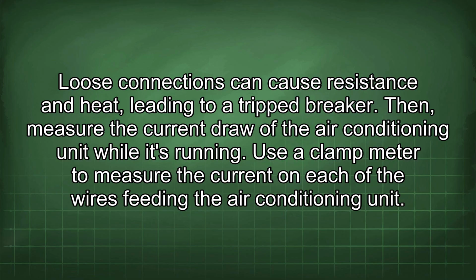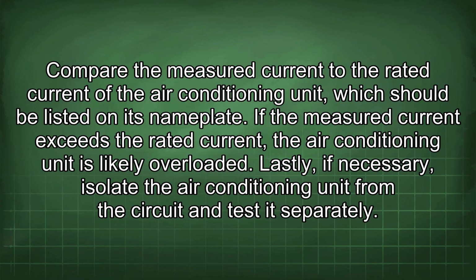Then, measure the current draw of the air conditioning unit while it's running. Use a clamp meter to measure the current on each of the wires feeding the air conditioning unit. Compare the measured current to the rated current of the air conditioning unit, which should be listed on its nameplate. If the measured current exceeds the rated current, the air conditioning unit is likely overloaded.